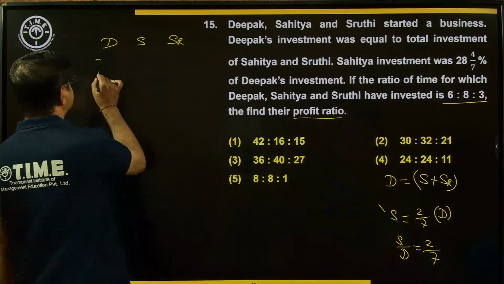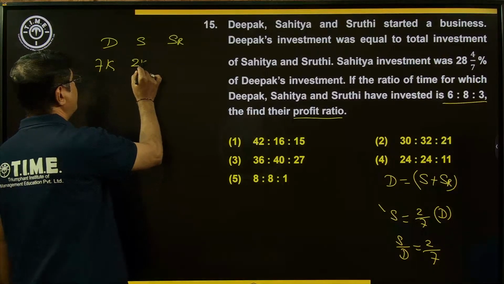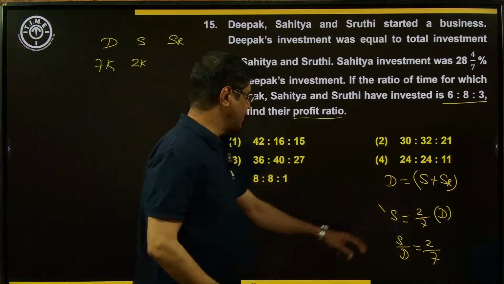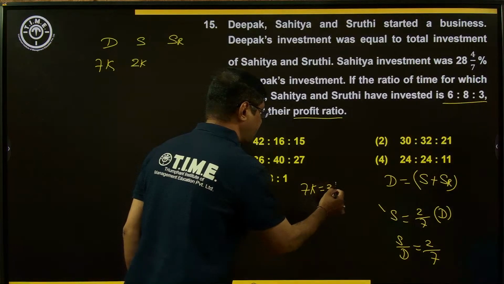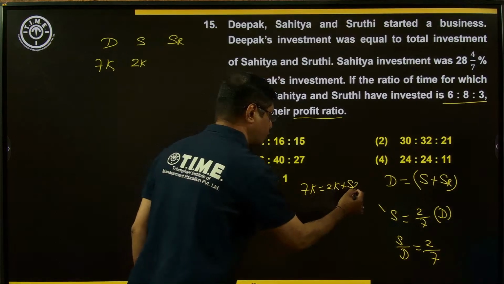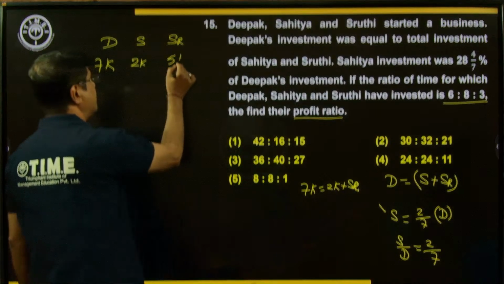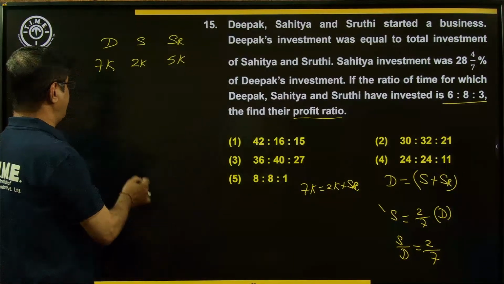So Deepak is 7K and Sahitya is 2K. What about Shruti? Substitute the values: 7K is equal to 2K plus Shruti, so Shruti is equal to 5K. The ratio is 7:2:5.